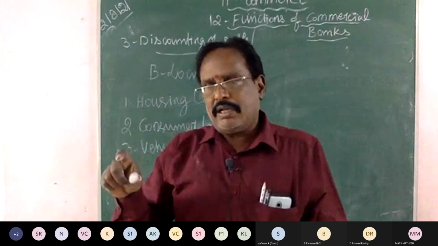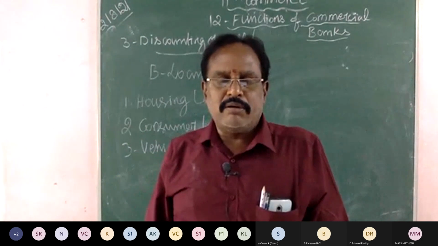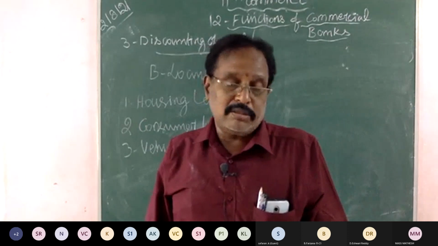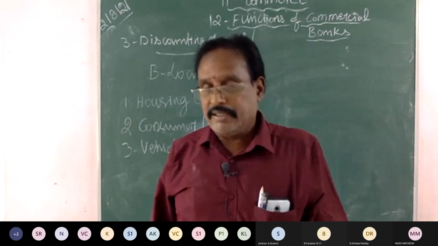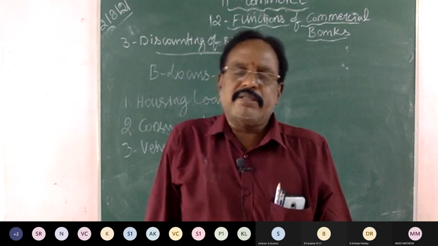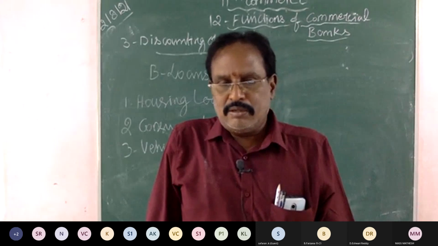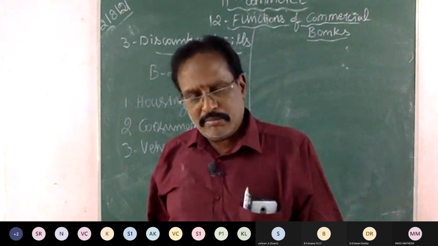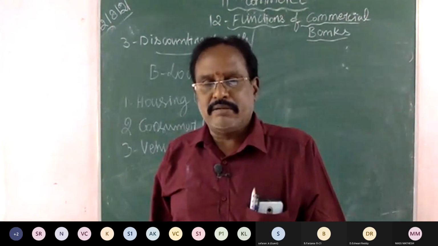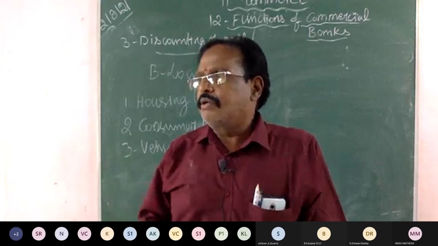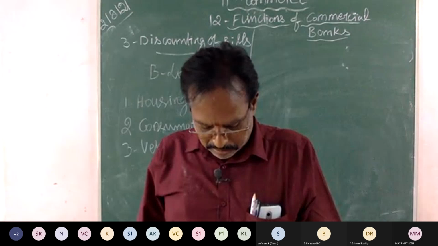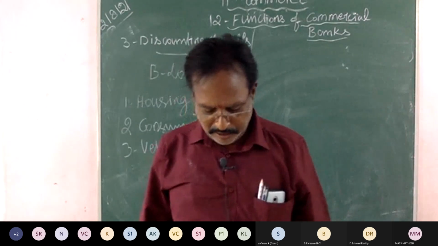For a vehicle loan you have to pay a down payment according to the value of the goods. A scooter costs 1 lakh or so. So you pay 25%, 25,000, and the remaining 75%, 75,000, will be the loan. 75,000 is divided by 12 months, or whatever period you determine. So scooter loans and car loans are also available. The bank is ready to give a car loan also. That loan is called a vehicle loan.